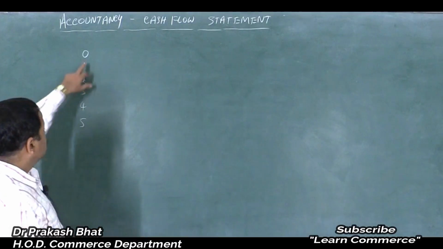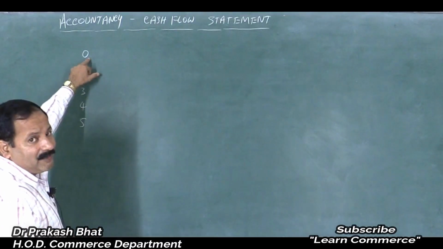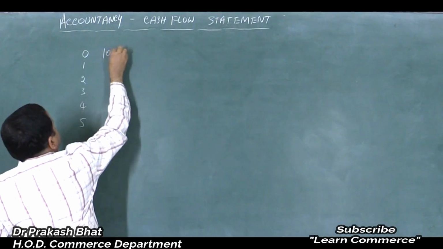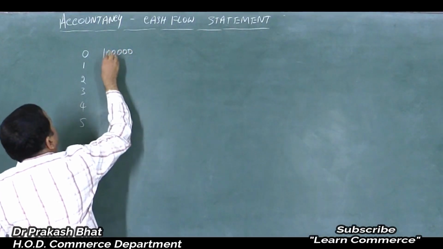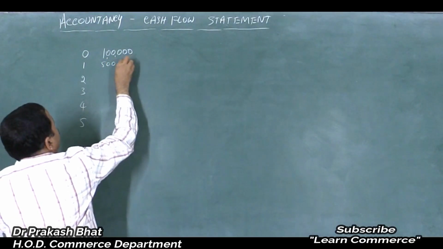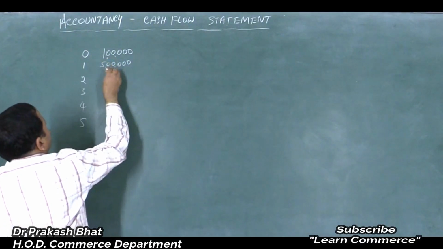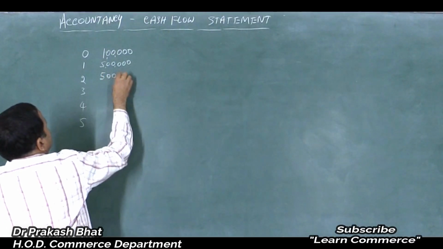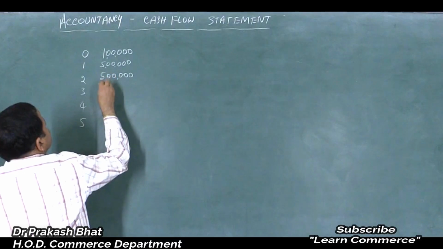So during year 0, the current year, we have started the business, maybe with 1 lakh rupees, that is cash outflow. Second year, again we have invested 5 lakh for buying machinery, and for expenses we have spent 5 lakh, isn't it? Like that, we will spend the amount.